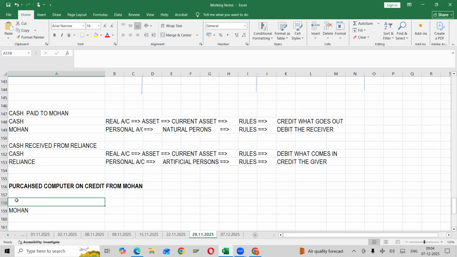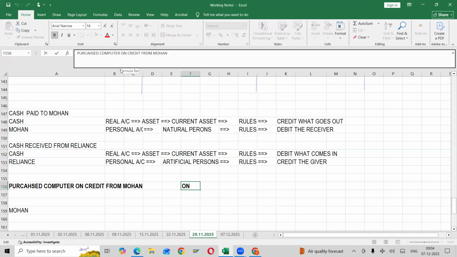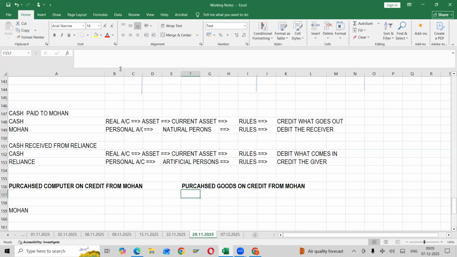Understood? Two things. So here they will mention two different transactions. For example, what is the difference between these two transactions?